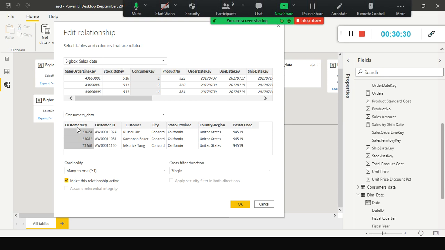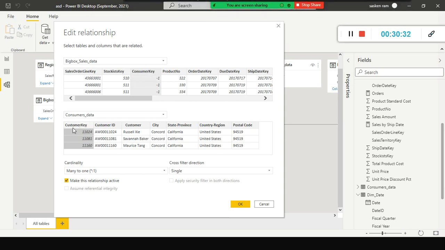For example, here the naming convention used was different. They used customer key here, but here they use consumer key. It is always a best practice: don't use the default or auto detect relationship. Disable it, import all the tables or worksheets you need, and then go and create the relationships manually.